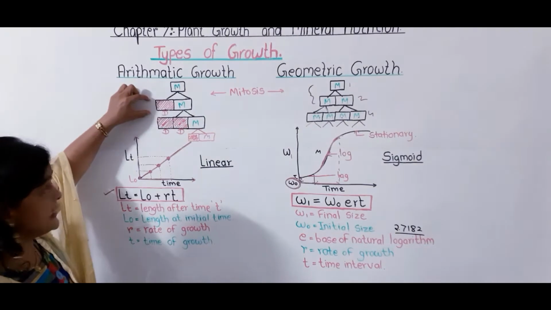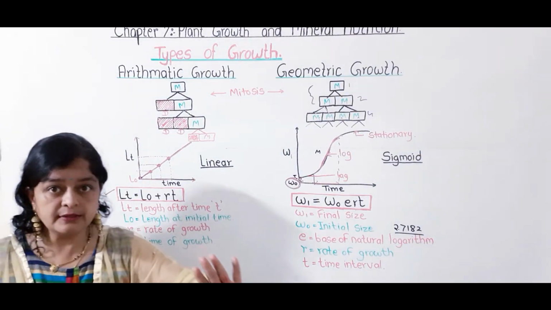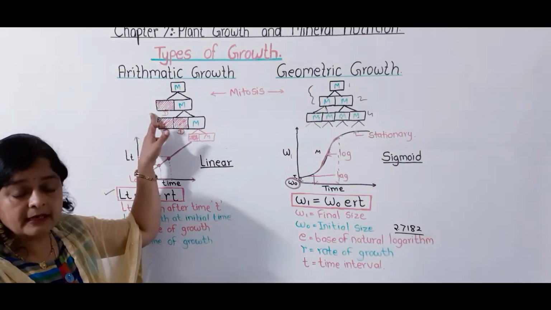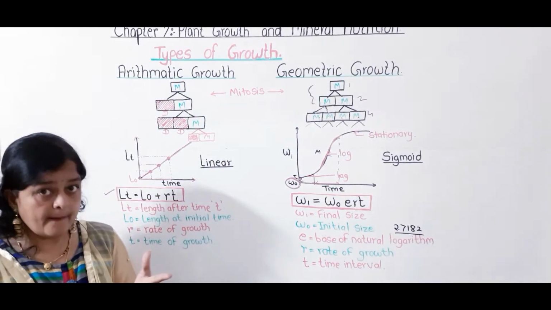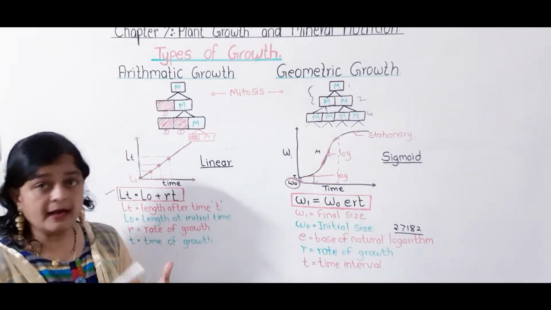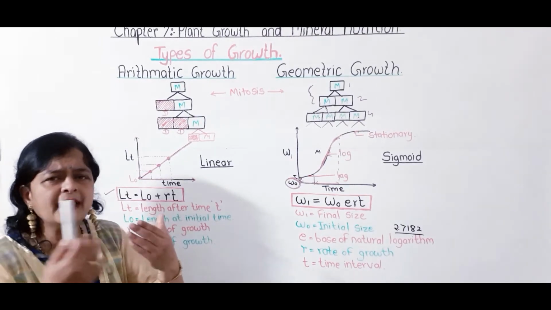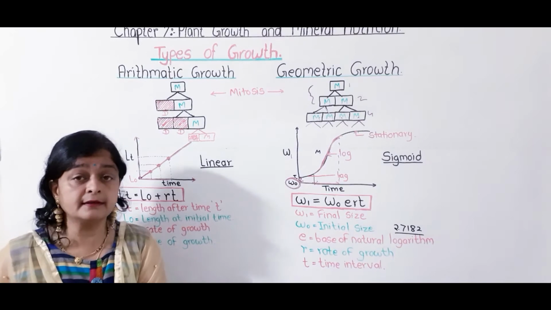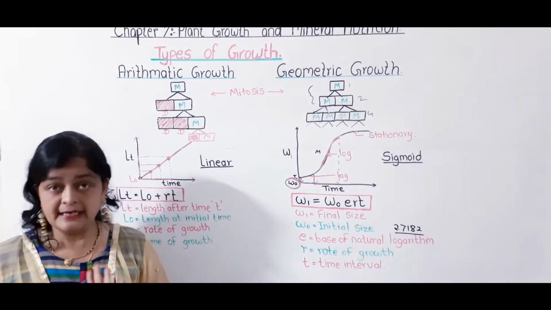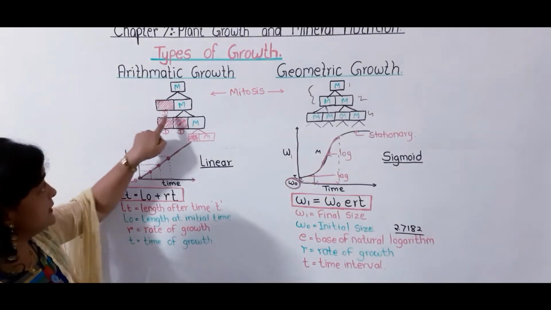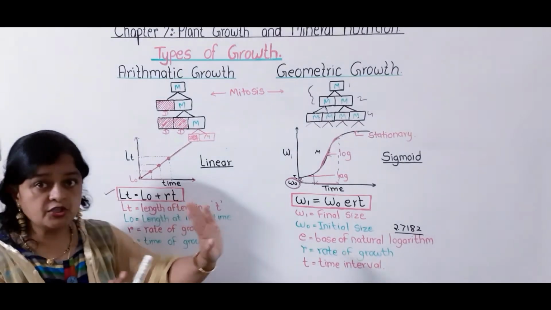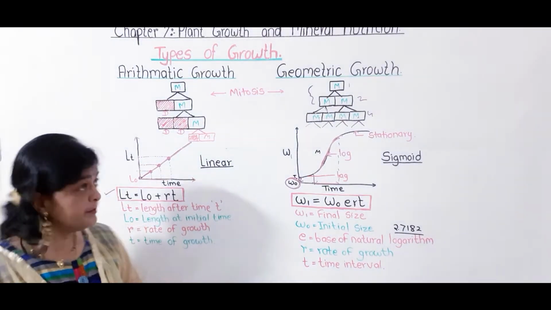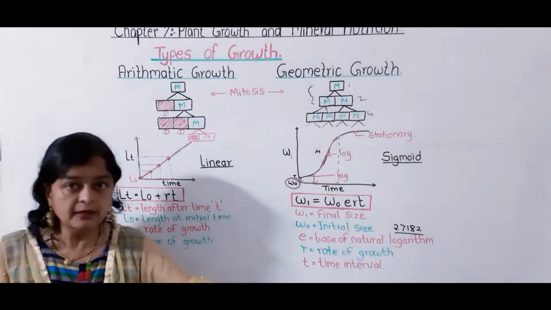This cell afterward is not going to divide. It becomes matured or differentiated, meaning it becomes either xylem, phloem, parenchyma, chlorenchyma, or aerenchyma. It may be anything, and it starts doing its own function other than cell division. So out of these two cells, one becomes differentiated or matured and one cell remains meristematic, meaning this cell is going to divide.